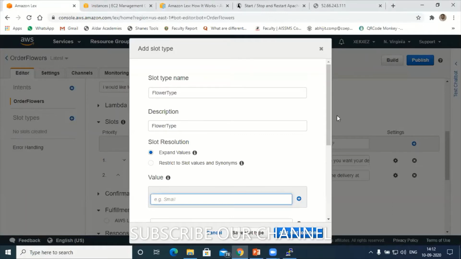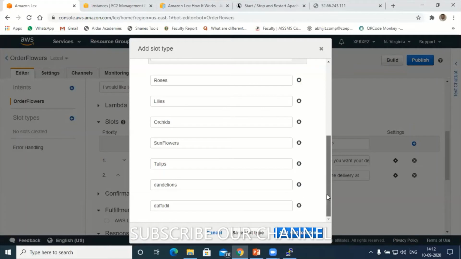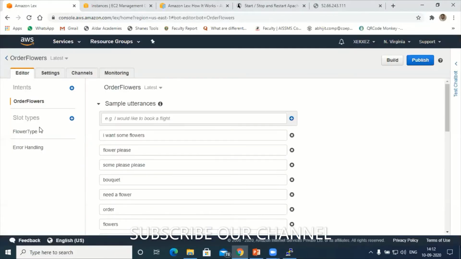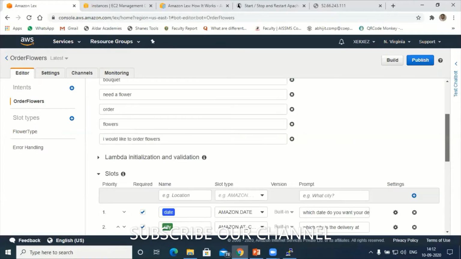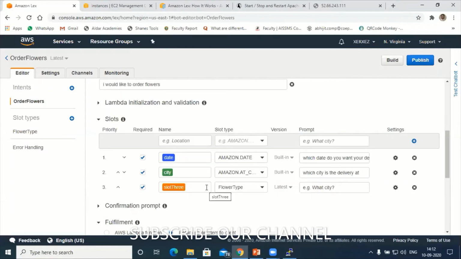After listing out all the flowers, what you have to do is just hit on add slot to intent. Now you can see the changes here, right? Under slot types, I have created one custom slot called flower type. The moment you hit add to intent, it will take the third position. This flower type custom slot type is available now here.